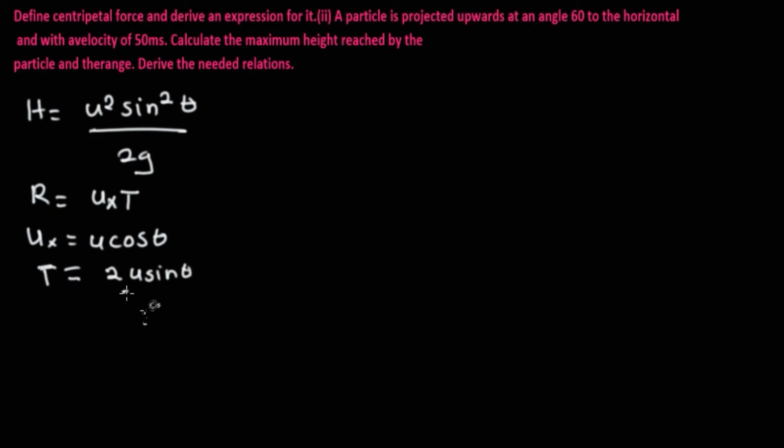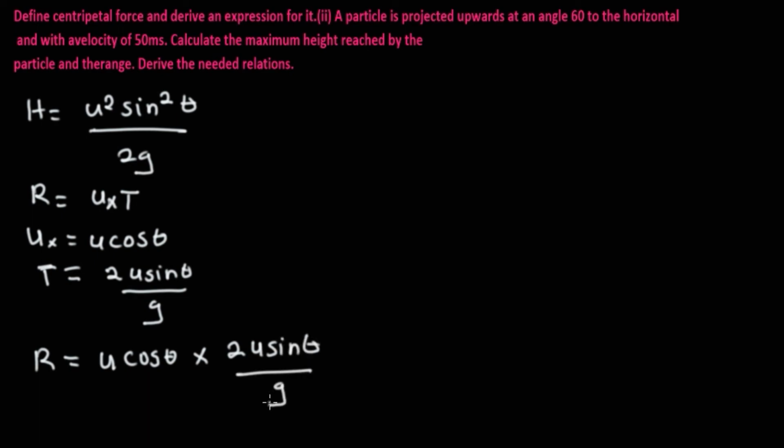This is the time of flight. So we can plug in that R is equal to u cos theta multiplied by 2u sine theta over g.